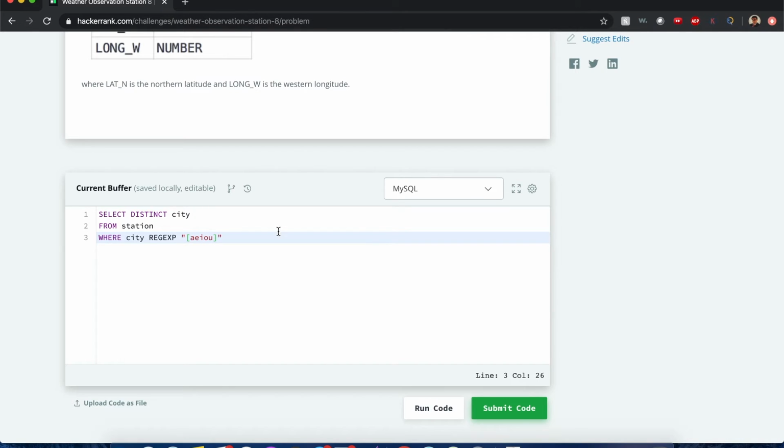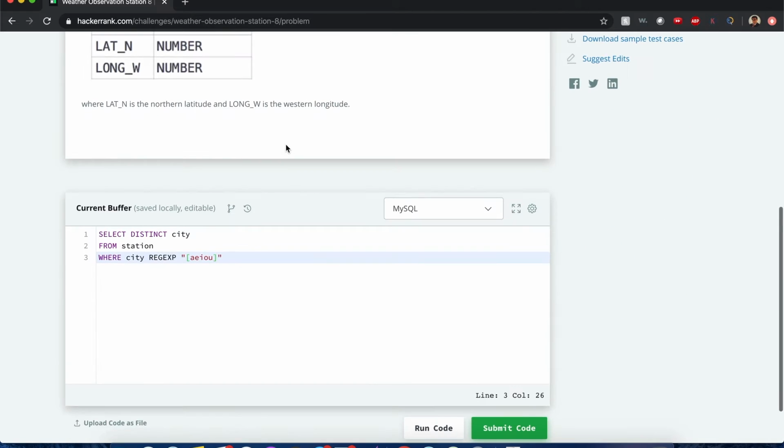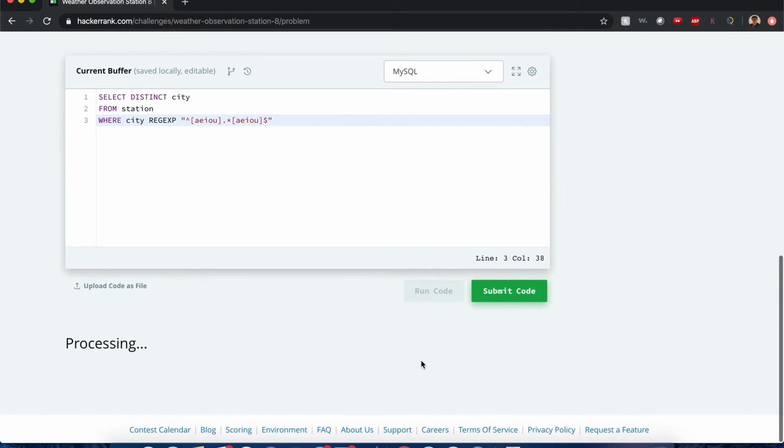So we want vowels at the beginning and the end. Is that correct? We know it has to start with a vowel, and it can contain any number of characters in between, but it has to end with a vowel. If this doesn't work, I'll show you another option, guys. So let's try this one. Let's run the code and see if this works.